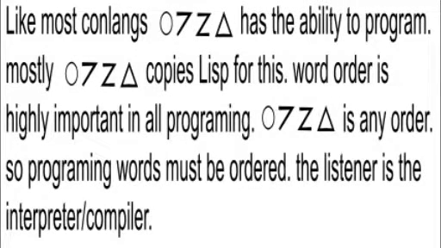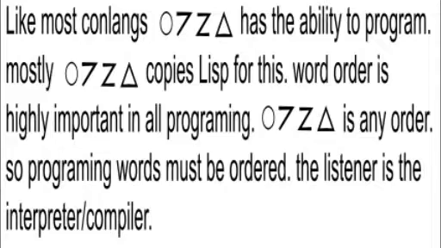Like most conlangs, 0, 1, 2, 3 has the ability to program, as it mostly copies Lisp, and where I don't explain something, just assume it's the same as Lisp. Word order is highly important in all programming. 0, 1, 2, 3 is any order, so programming words must be ordered.